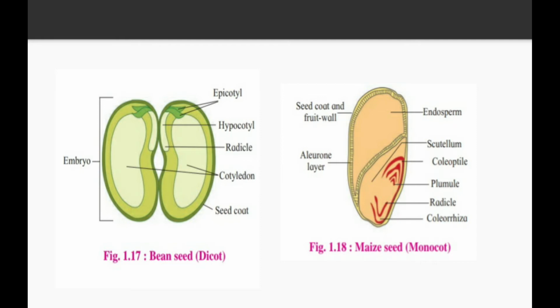See diagram 1.18 here. Maize is an example of a monocot. Monocot means only one cotyledon will be there. So it has a seed coat and fruit wall. After that there is an endosperm. Endosperm is nothing but the nutritive part which provides nourishment to our ovule up to the fertilization process. After that there is a scutellum. Then there is a coleoptile, plumule, radicle, coleorhiza and aleurone layer. Now coleorhiza and aleurone layer are the protective coverings present on our monocot seed, which provide protection for our ovule.